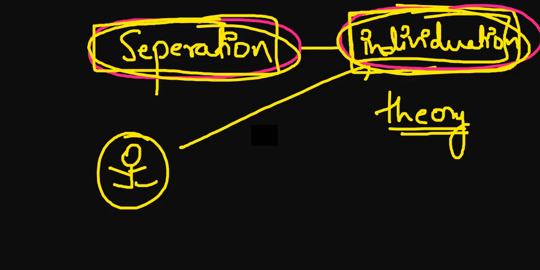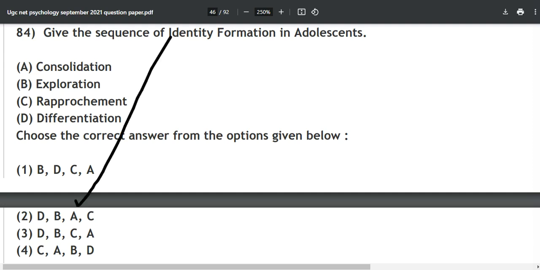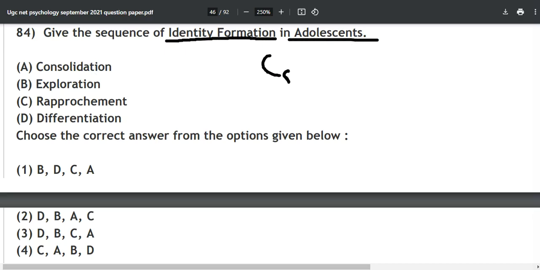Okay, so when you separate from someone, you become a different self after that, and that is what this particular theory is talking about. But it is not recommended to study this theory in depth. Why? Because identity formation in adolescence is given by the separation-individuation theory by Margaret Mahler, and we have the mnemonic DERC, and just move forward.